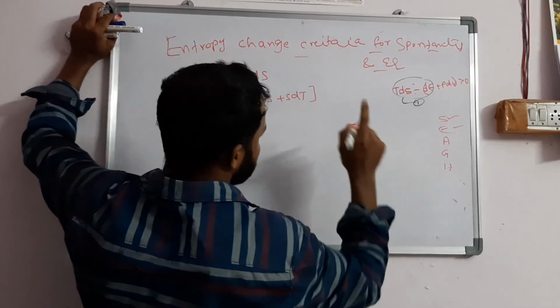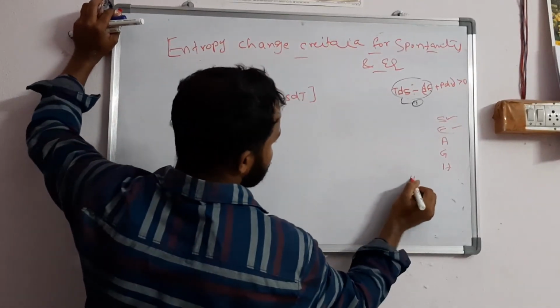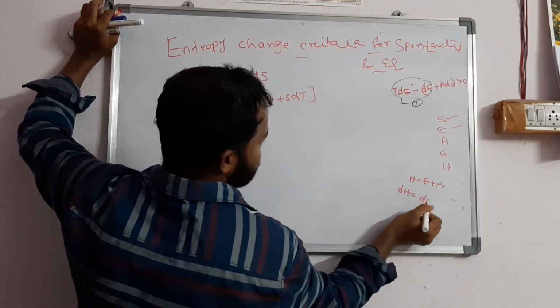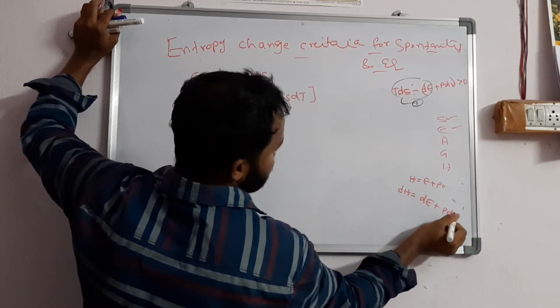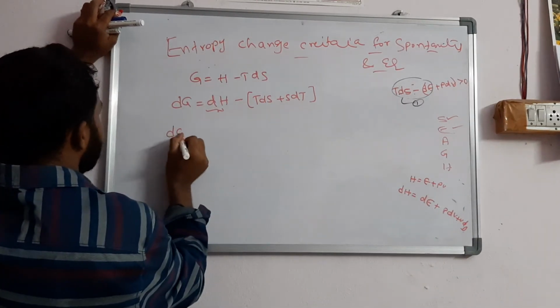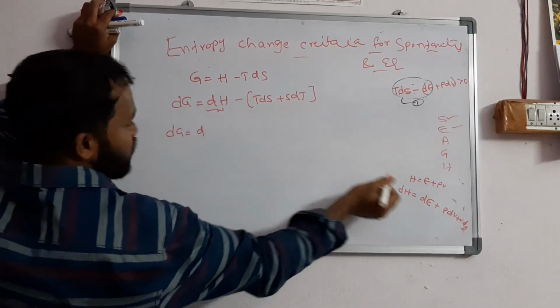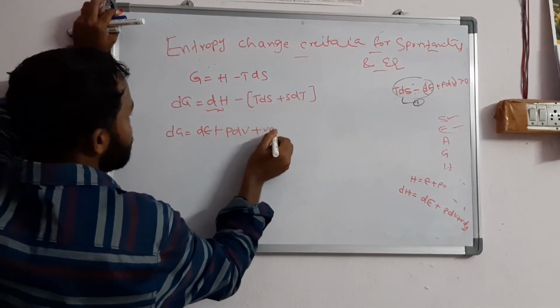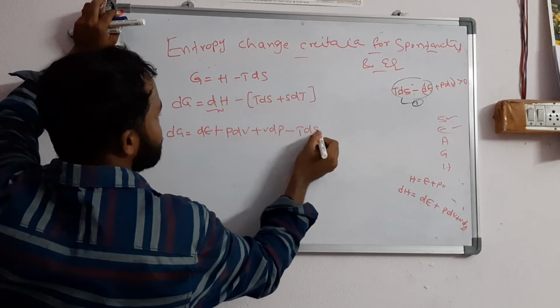What is dH? Just now we discussed H is equal to E plus PV, so dH is dE plus PdV plus VdP. So dG is equal to dE plus PdV plus VdP minus TdS minus SdT.